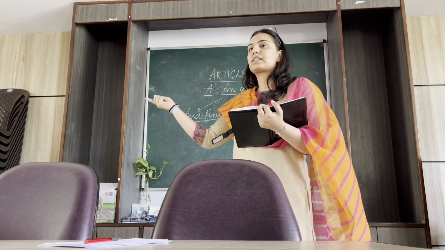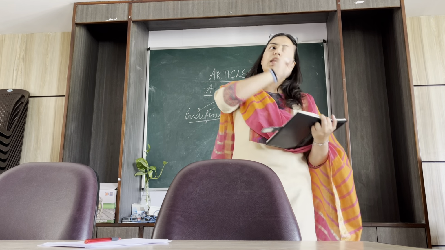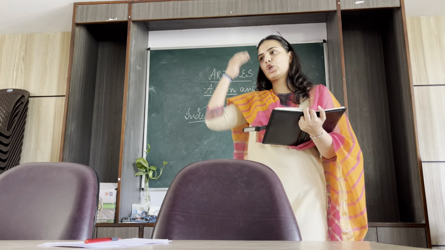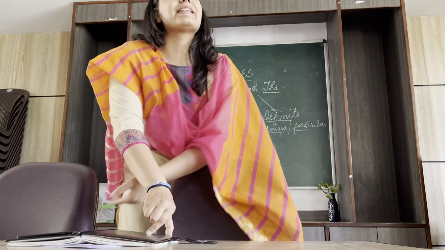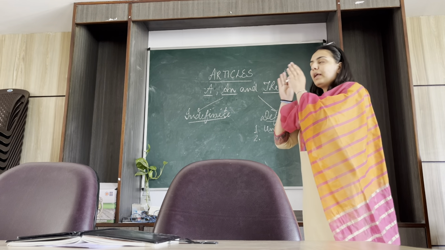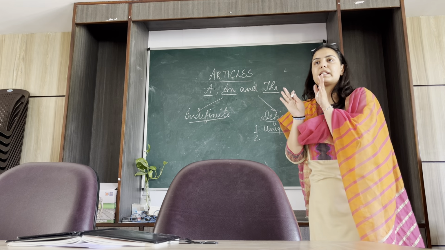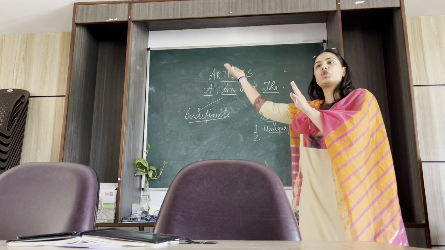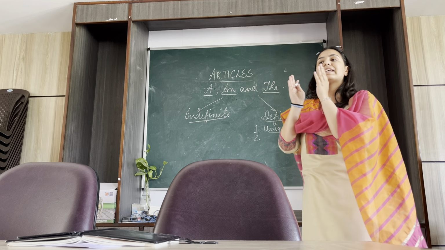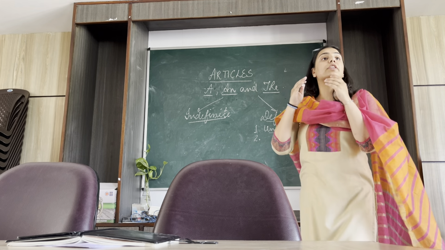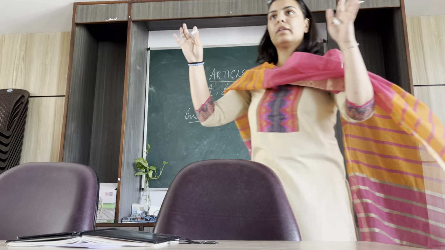Next is unique things: sun, moon, stars, sky. Directions: the west. Sun rises in the east and sets in the west. East, west, north, south. Next is proper nouns. For example, proper nouns which qualify as adjective. For example, proper noun like Caesar, Julius Caesar, the great Julius Caesar. Adjective, noun qualifying as an adjective, the great Caesar, the immortal Shakespeare.